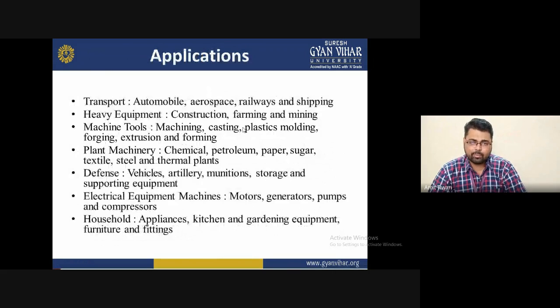If we talk about applications of casting, there are a lot of applications. If we select the transportation area, that is automobile, aerospace, railway, and shipping, in these sectors each and every piece of equipment is fabricated by casting.